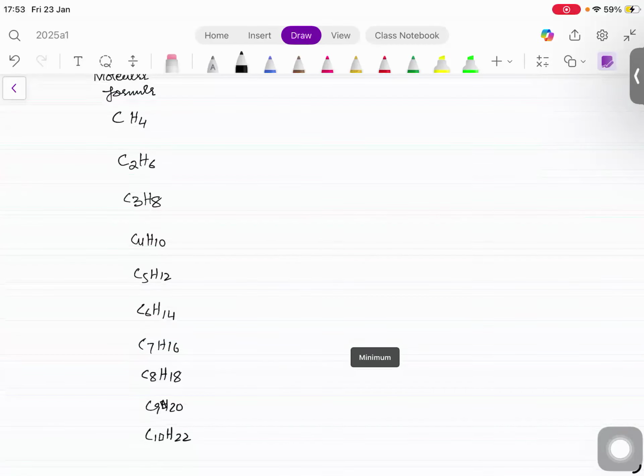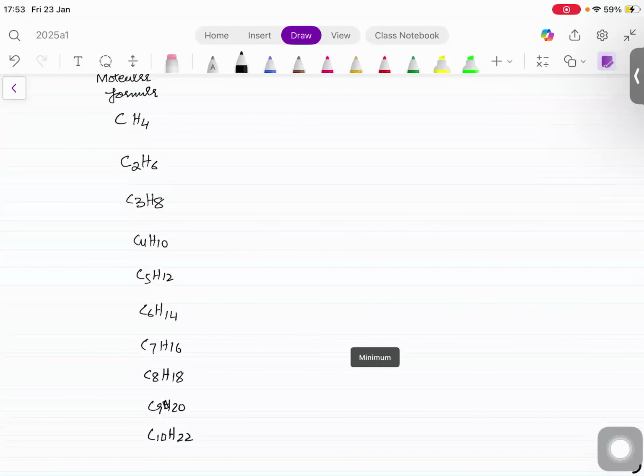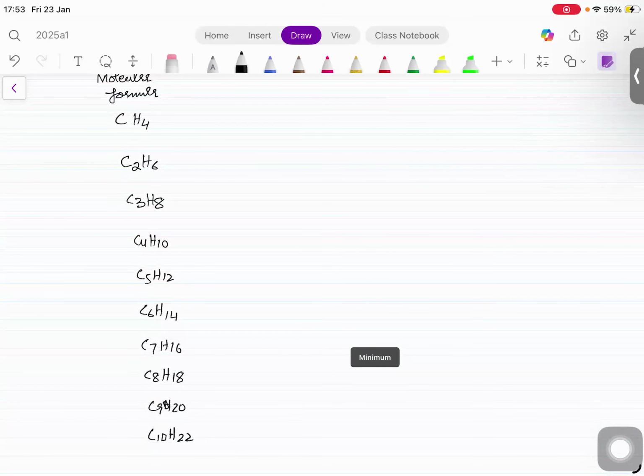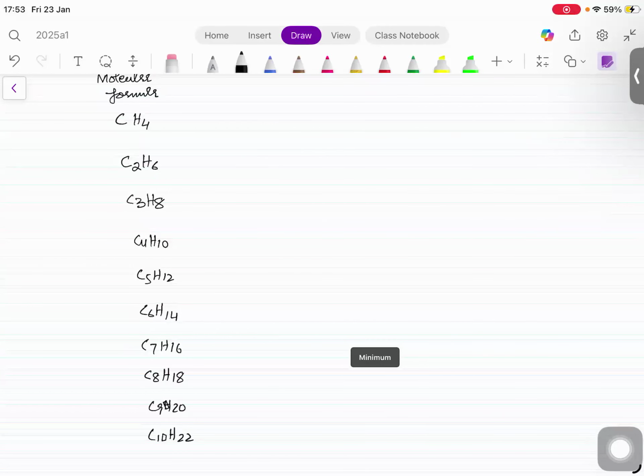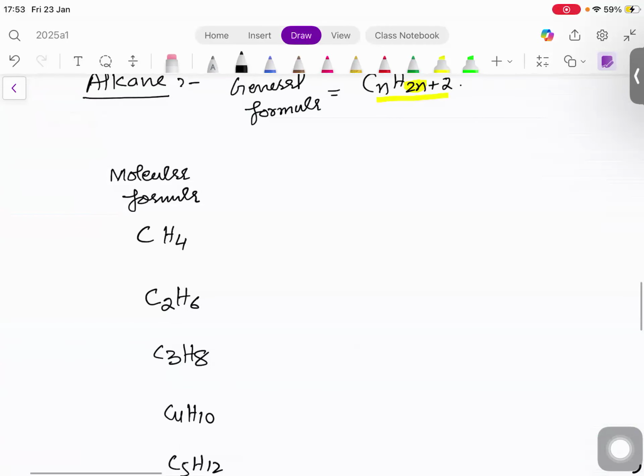So these are the member compounds of a group. Group name is what? Alkane. And the alkanes group has carbon and hydrogen, and the ratio of carbon and hydrogen now we got to know, and we can determine the molecular formula. Now, the next thing you have to write, please write displayed formula. What do you have to write? Displayed formula.